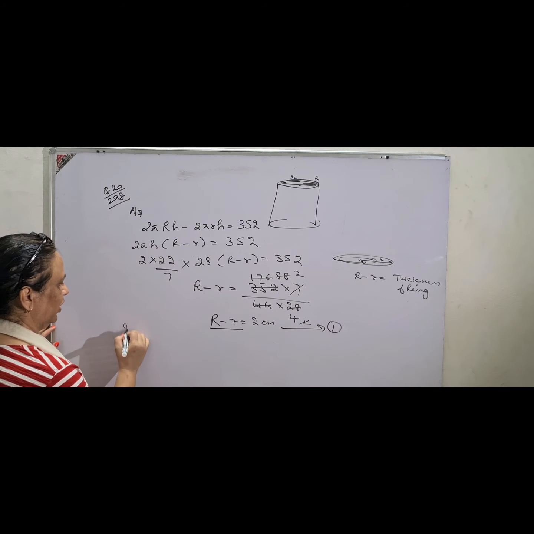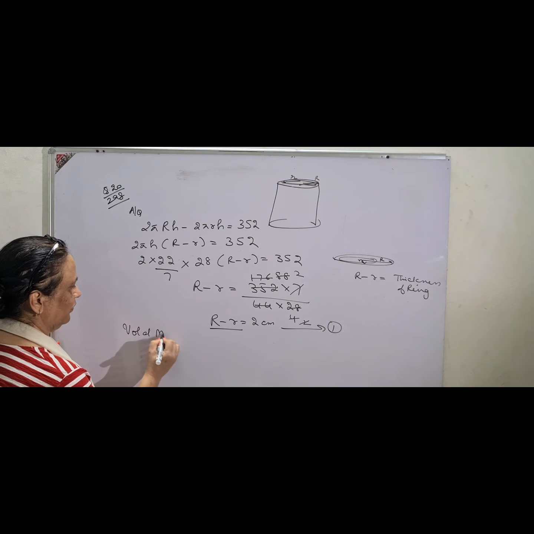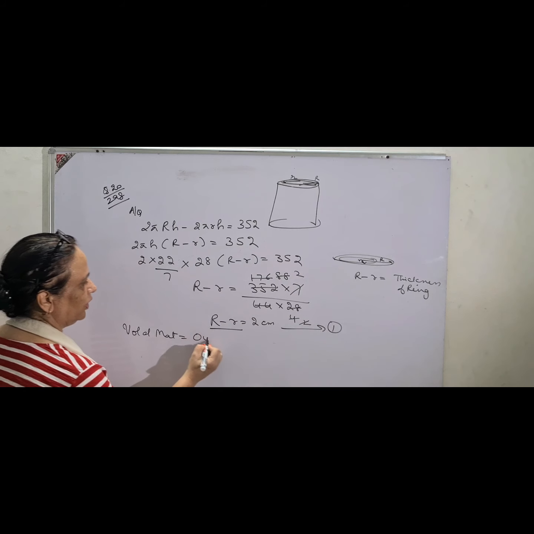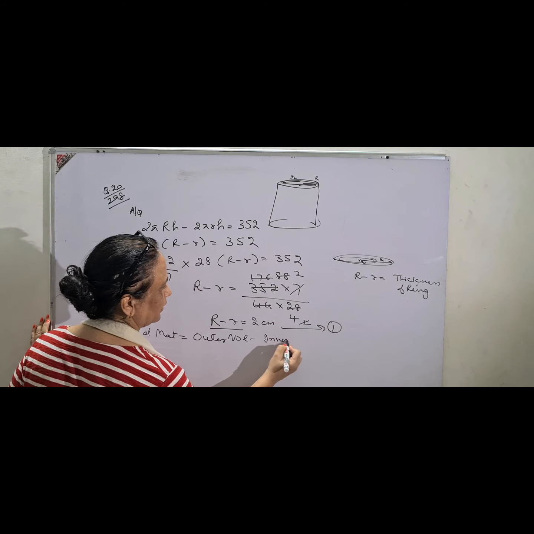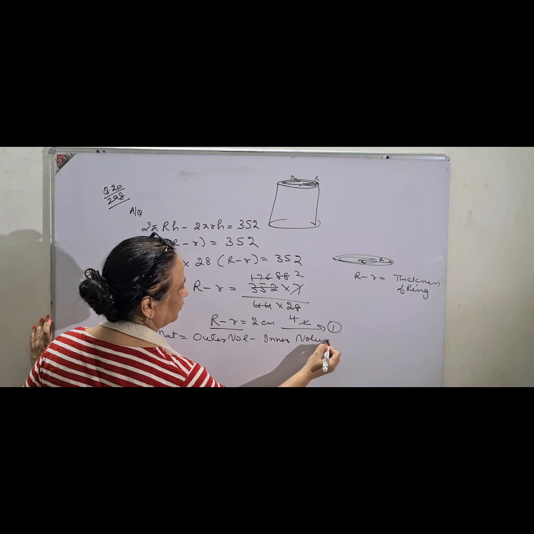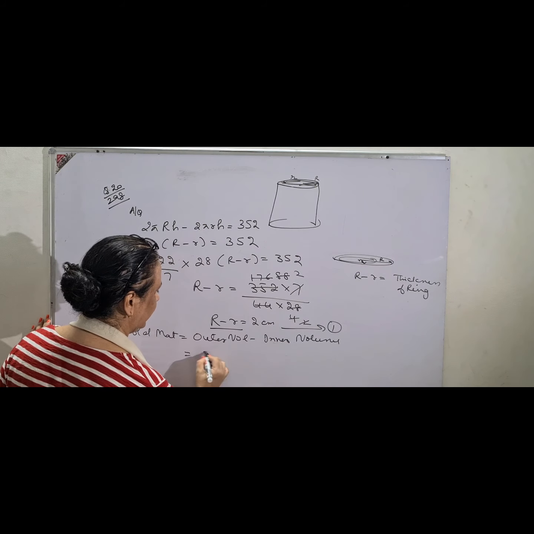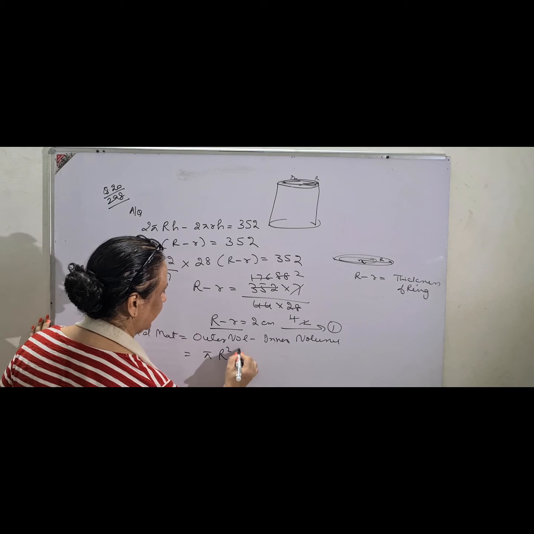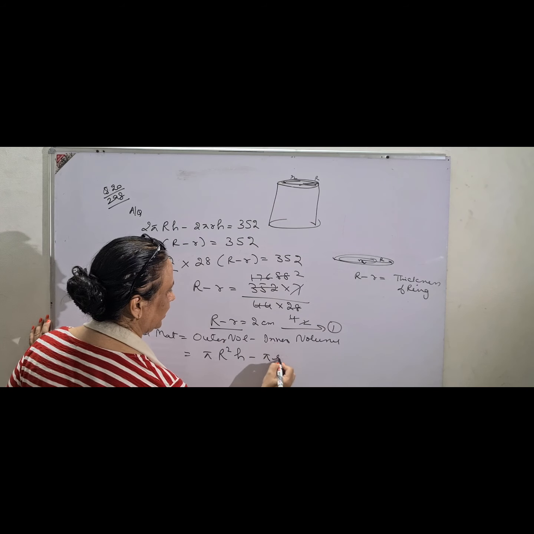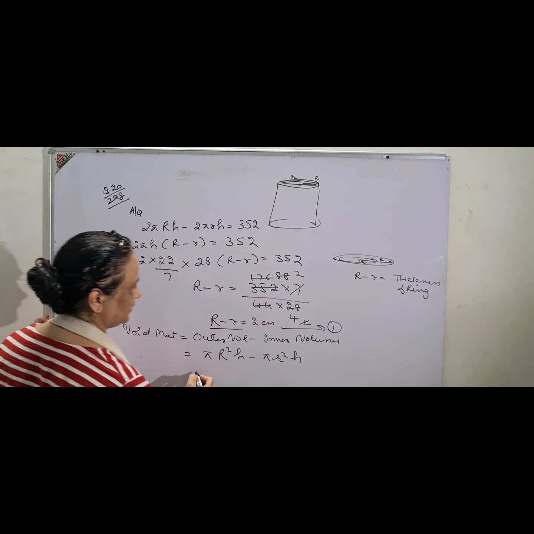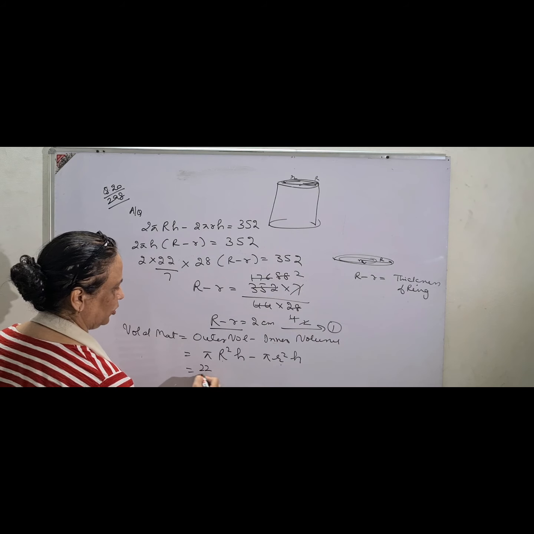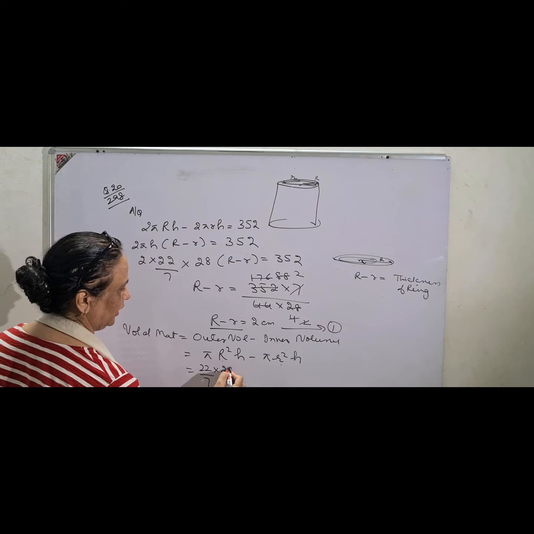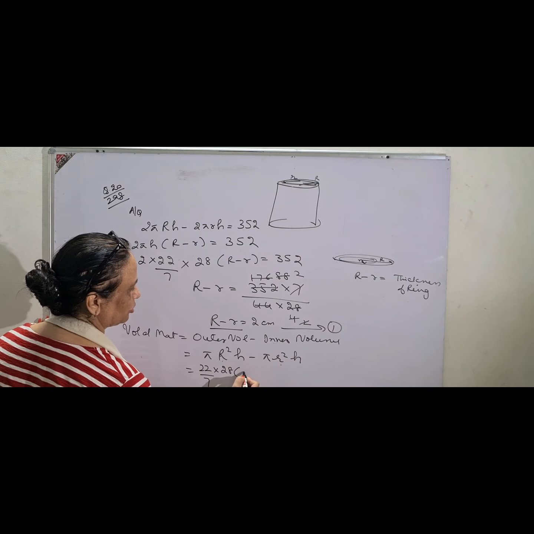And how do you find the volume? Volume of material is always outer volume minus inner volume. πR²h minus πr²h. The formula is the same. You take common π h, 22 upon 7 into 28, and write R² minus r² as (R plus r)(R minus r).